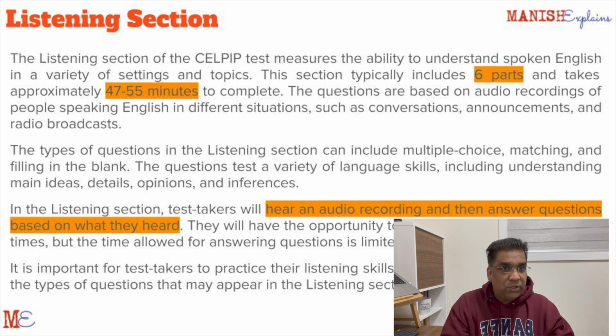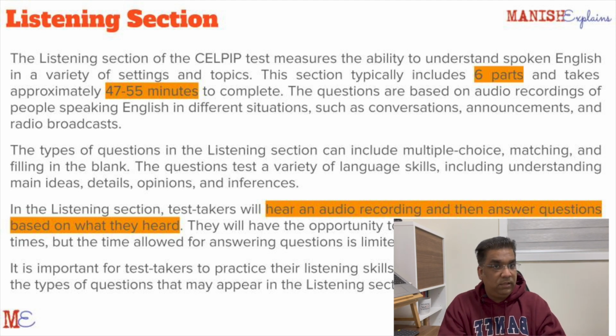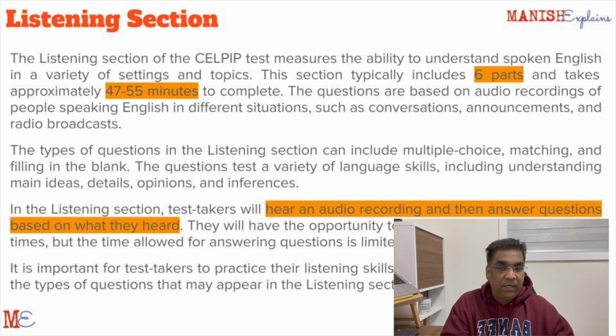This is the first section of your test. You have just arrived, so your mind should be really fresh at this point. You need a lot of concentration here, and that is the reason they have made it the first section rather than the last section, where you might be tired. This is what I was telling you earlier: this is not a gotcha test. It is not to test your stamina or anything. It is only to test your English language proficiency.